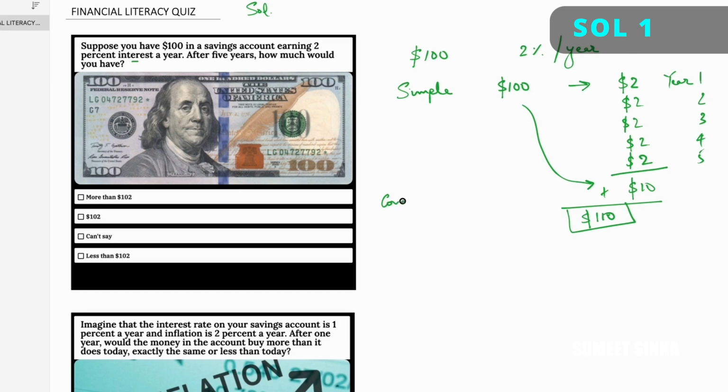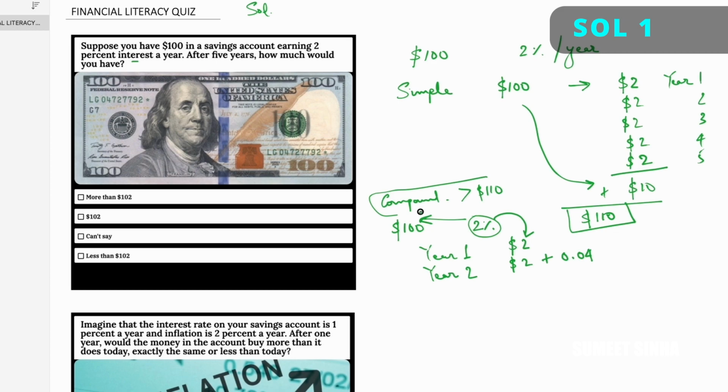If it were compound interest, you would have more than $110 because what happens in compound interest is, let's say you deposited $100, your bank gives you 2% per year. So in the first year, bank gives you $2. In the second year, the bank gives you 2% on the 100, so that is $2 on this 100, plus it will give you 2% on your previous interest as well. So it will give you 0.04 here. So every year you get more and more money accumulating because of the effect of compounding. So even without doing the full math, I know this will be more than $110.